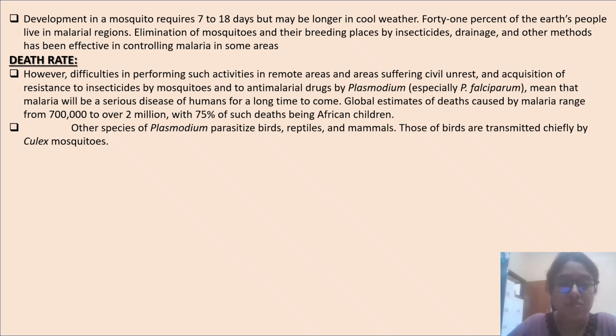Other species of Plasmodium parasitize birds, reptiles, and mammals. Those of birds are transmitted chiefly by the Culex mosquito.